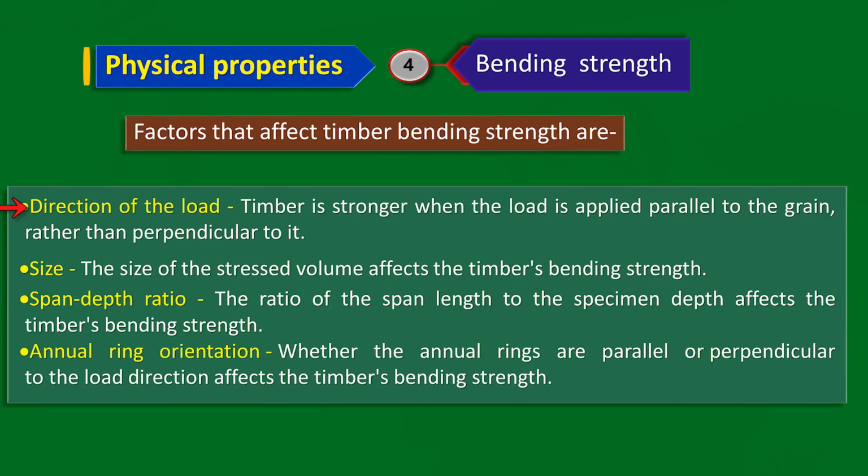Timber is stronger when load is applied parallel to the grain rather than perpendicular to it. Size: the size of the stressed volume affects the timber bending strength. Span depth ratio: the ratio of the span length of the specimen to its depth affects the timber's bending strength. Annual ring orientation: whether the annual rings are parallel or perpendicular to the load direction affects the timber's bending strength.